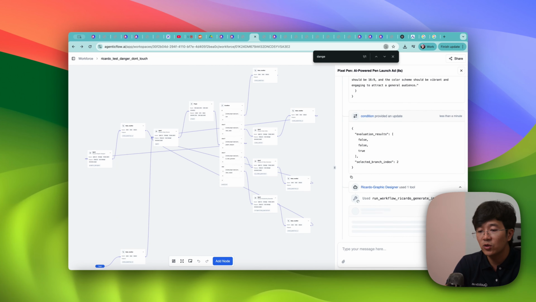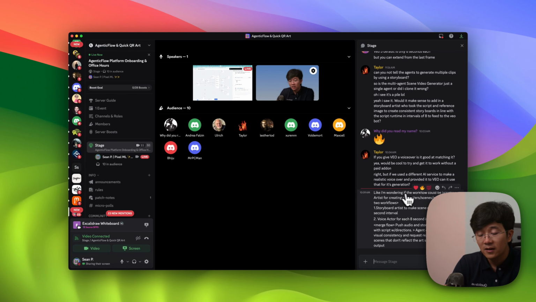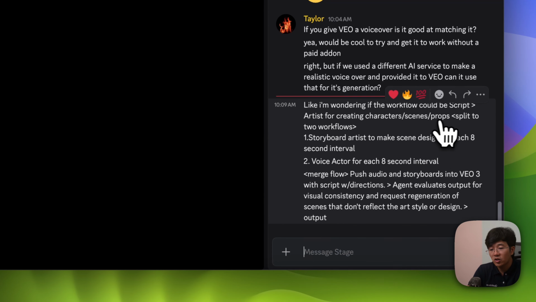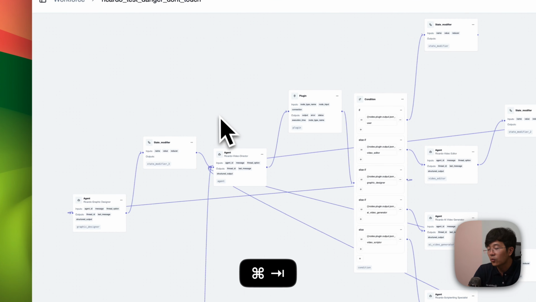They are doing some pixel pen. Let's go to Discord. Script to artist for creating character screen, split to storyboard artist to make scene design, voice actor for each second. I think what you described is totally doable. And the one that you are evaluating, actually, this is the agent that we are having.